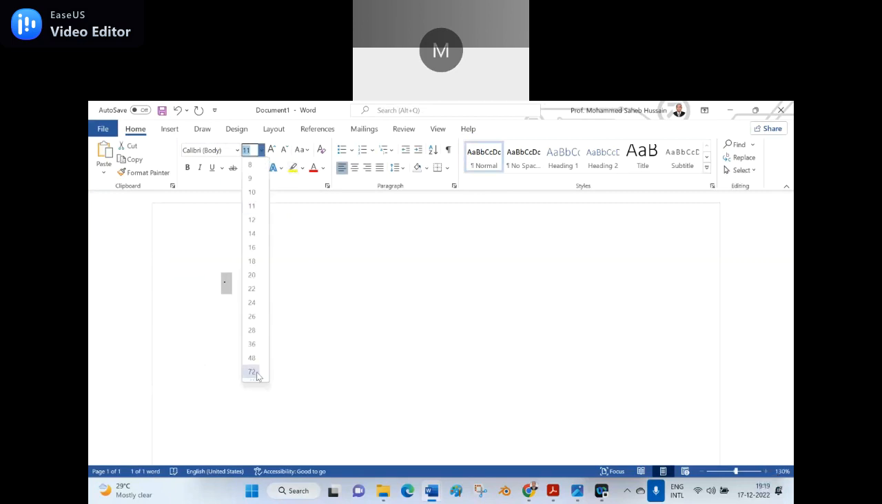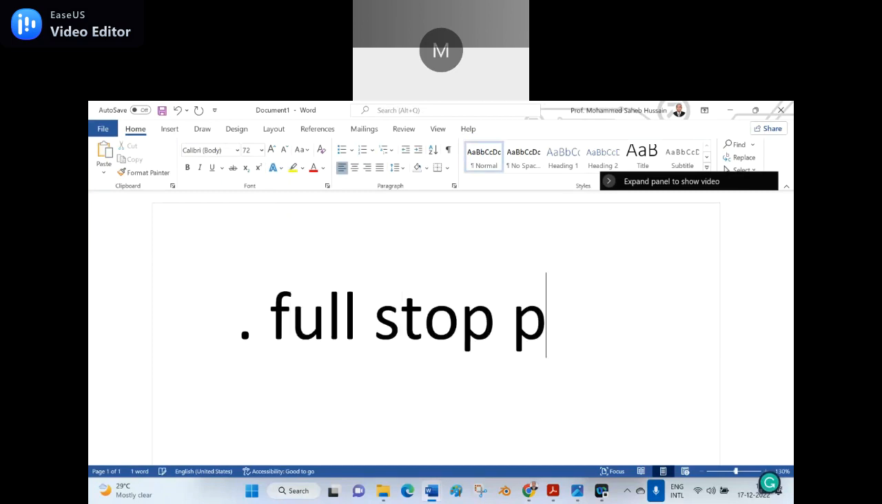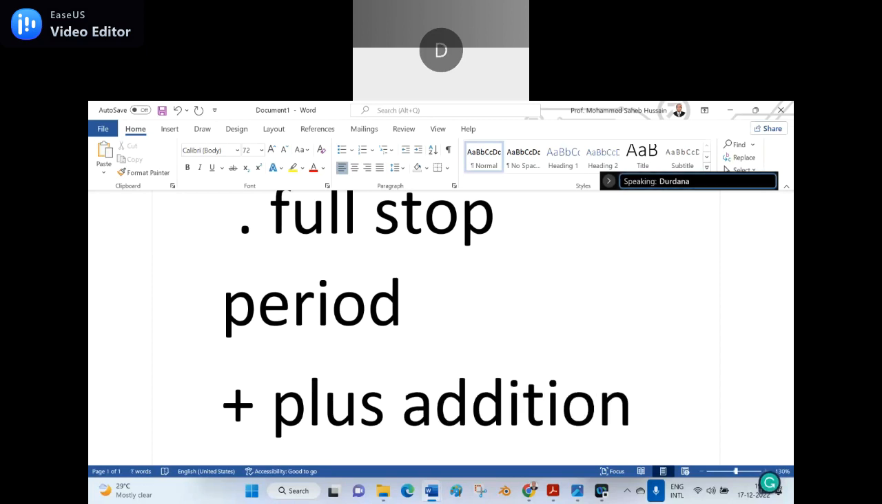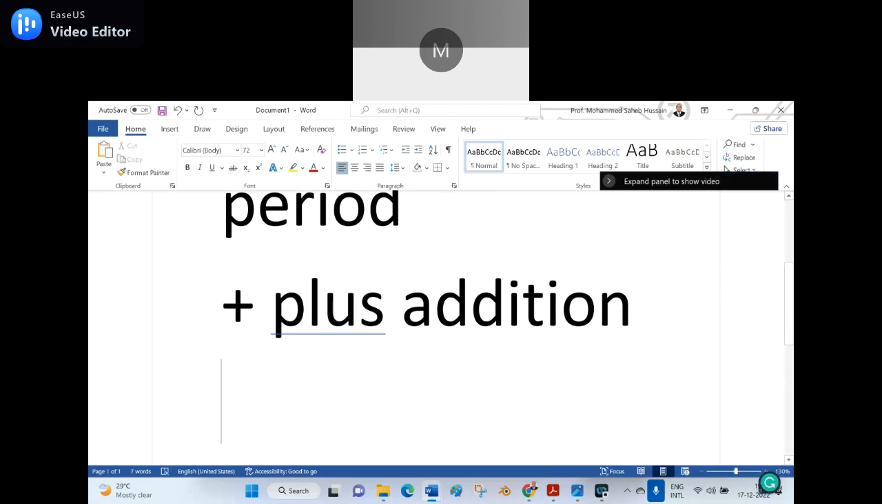See, this is, as I already told you, a full stop or period. Okay? Say yes. Yes, sir. What about this one? Plus, and its equivalent is addition. And what about this one? Minus. Minus is equivalent to subtraction.